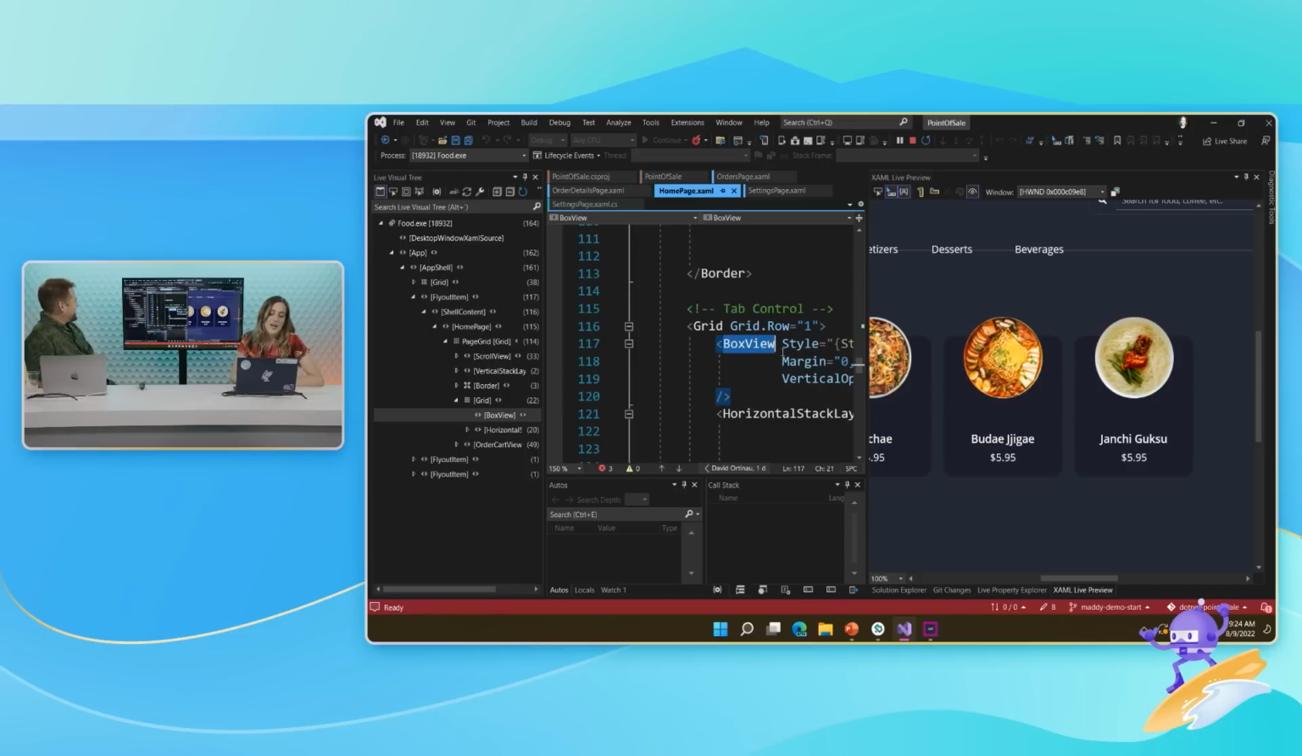Oh, shoot. All right. You've got this box view here. So what's cool is I hit the inspect thing, the select element thing. I clicked on that.